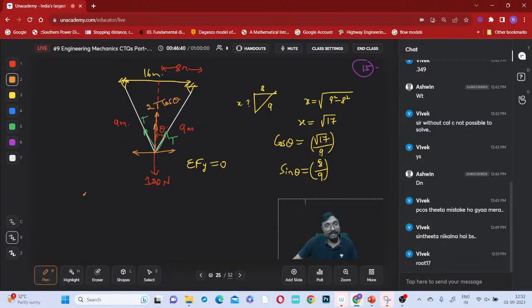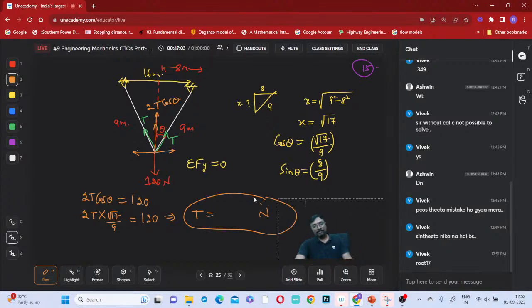Therefore 2 times T cos theta, because first one T cos theta, second one T cos theta, is equal to 120. So 2 times T into cos theta, which is root 17 by 9, equals 120. Then tell me, what is the tension you are getting? How many newtons is the tension, all of you?